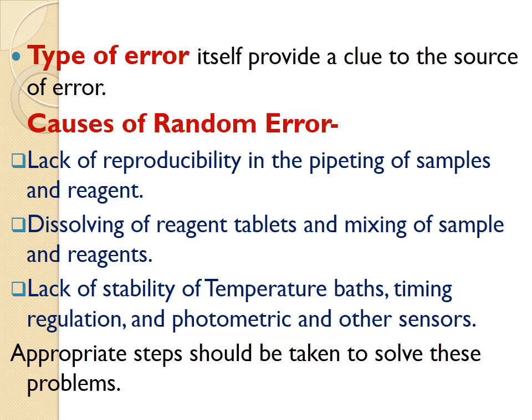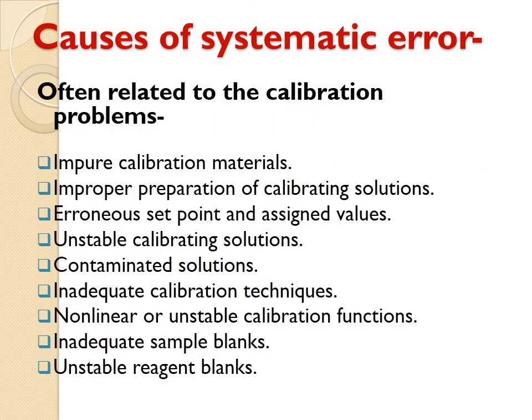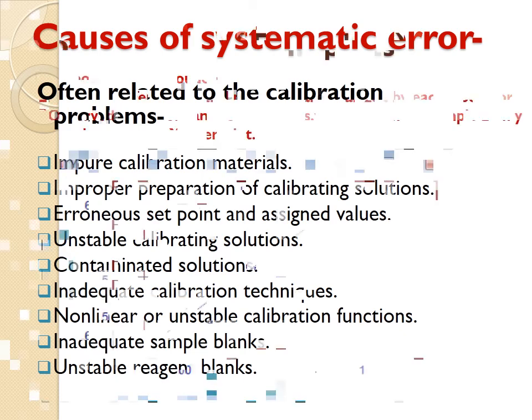Causes of random error are lack of reproducibility in the pipetting of samples, dissolving of reagent tablets and mixing of sample and reagent, lack of stability of temperature baths, timing regulation, photometric and other sensors. Appropriate steps should be taken to solve this. So these are the lists related to the systematic error.